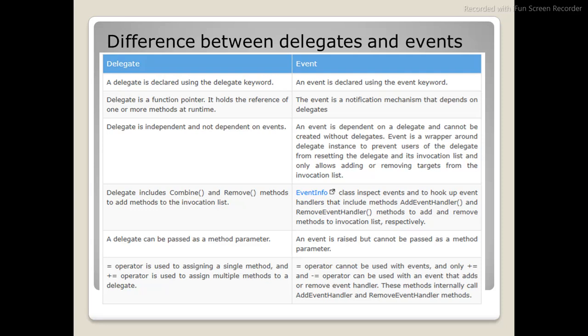This is the major difference. The equal operator is used for assigning a single method; plus-equal is for multiple methods. So this is the difference between delegates and events. An event is a notification mechanism, whereas a delegate is a function pointer.